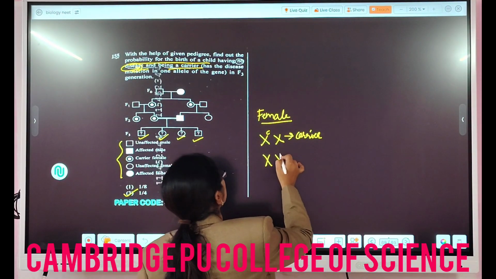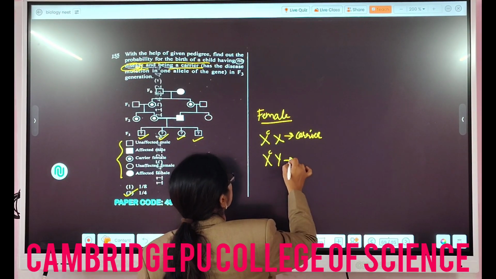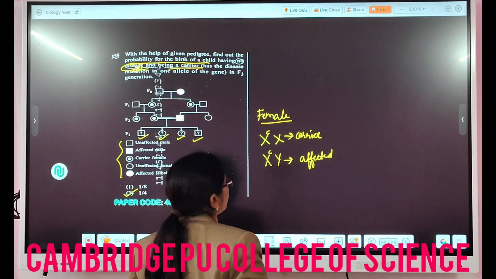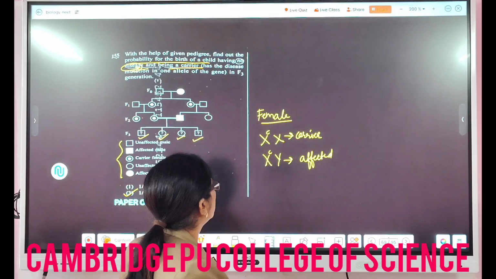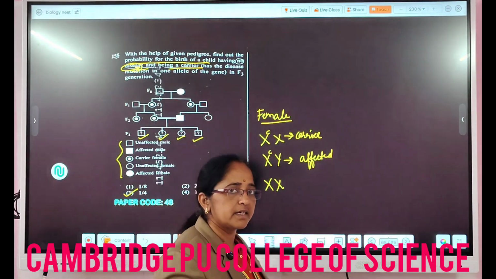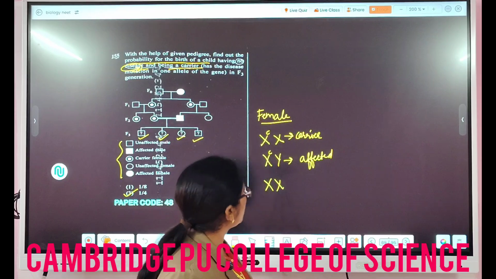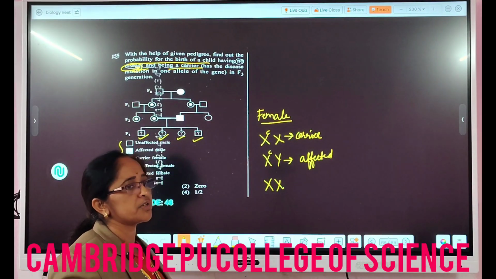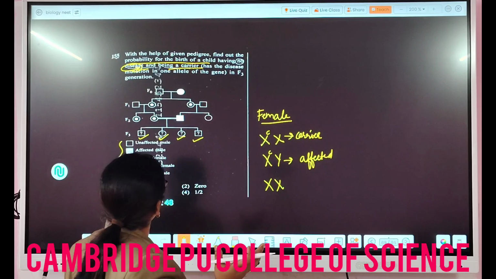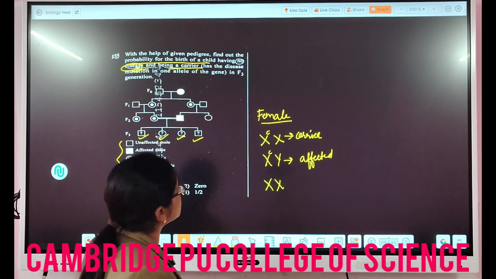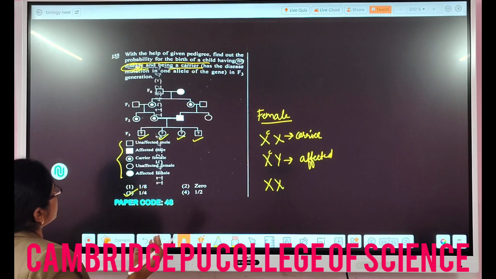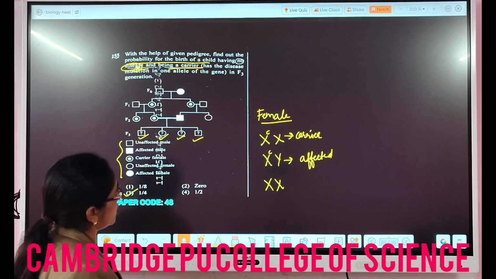Whereas in a male, if there is a defective gene, the male will be directly affected, right? Males are either affected or normal. So what they are saying is that there is a 1/4 possibility that the child may be very normal if it is female, or maybe there is a 75% chance that it may be a carrier.